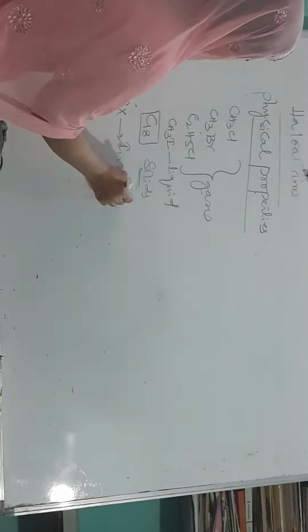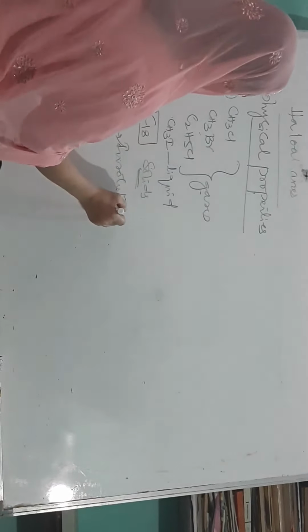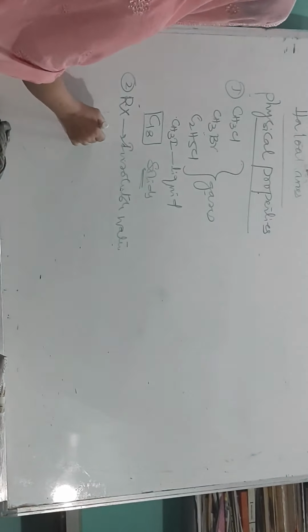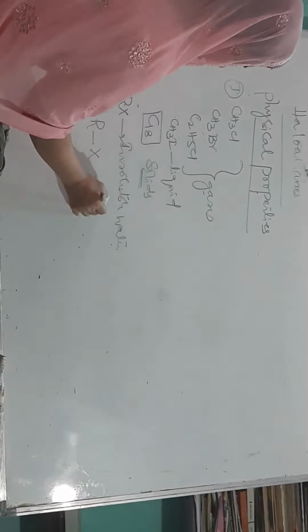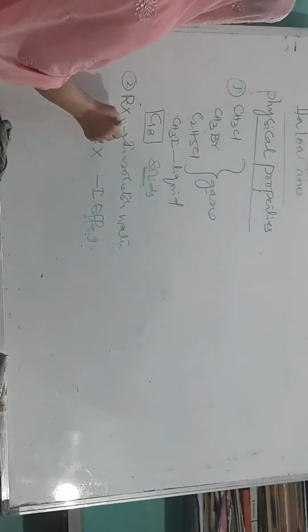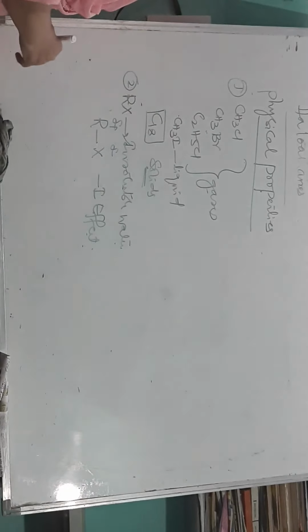Another point we can consider is that alkyl halides are insoluble in water. Why are they insoluble in water? Anyhow, they are polar in nature. As we said, alkyl halide shows negative inductive effect, where R will get a slight positive charge and X a slight negative charge.